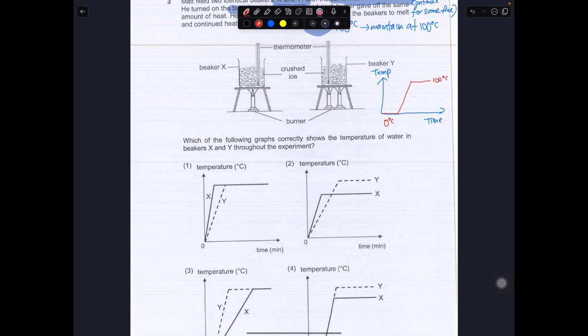So let's take a look at these 2 setups. This is 1 fire, this is 2 fires. So the 2 fires will produce more heat energy for the water to melt faster and reach boiling point faster.